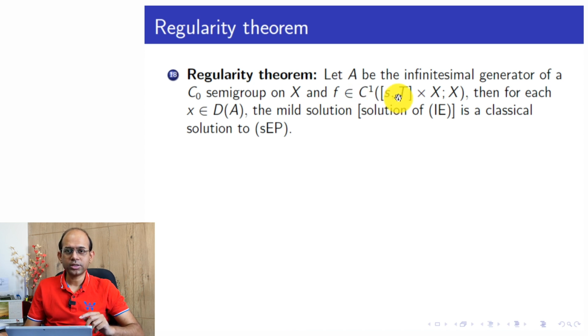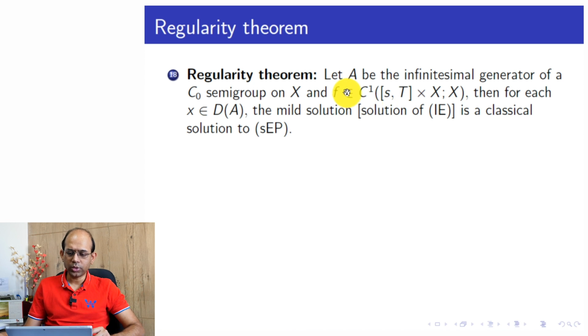This is in line with the assumptions we made for the IIVP. There we stated a couple of sufficient conditions for existence of a classical solution, and there also we took the additive term to be C1. In one of those theorems, we must also take the initial data from the domain of definition of A, so x belongs to D(A).